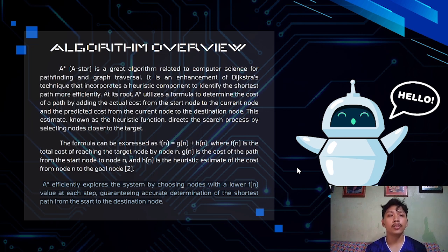The A-star search algorithm utilizes a formula to determine the cost of a path by adding the distance you have already traveled from the start point to your current position, and an estimate of the distance from your current position to the destination.